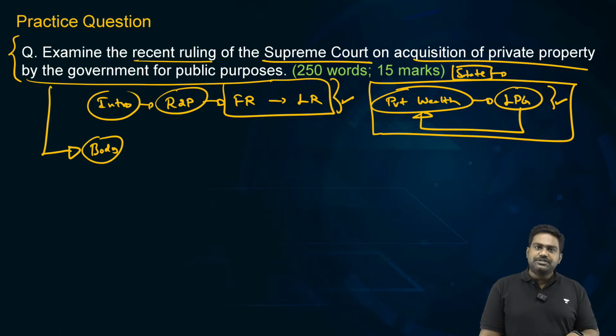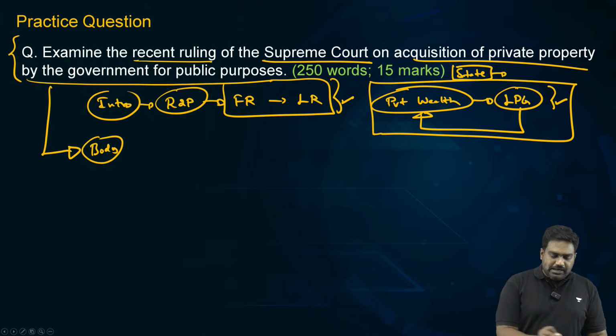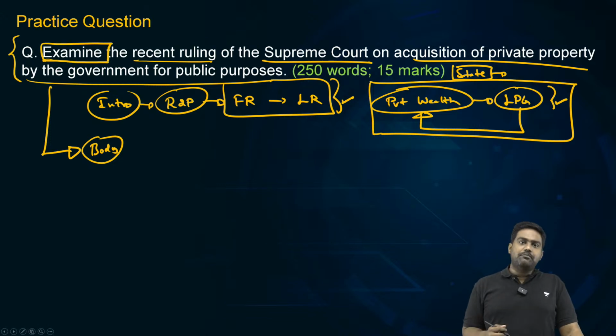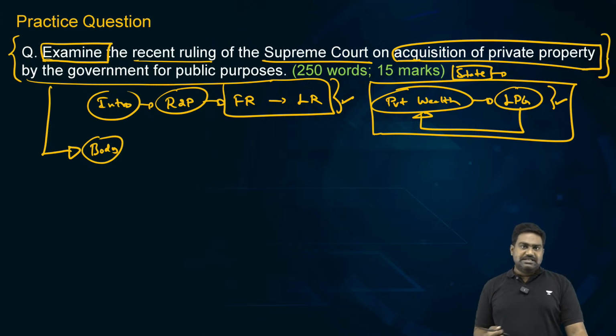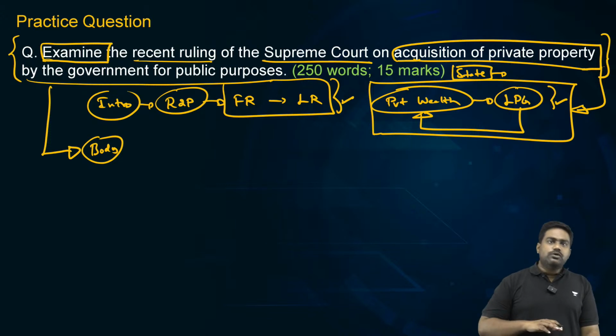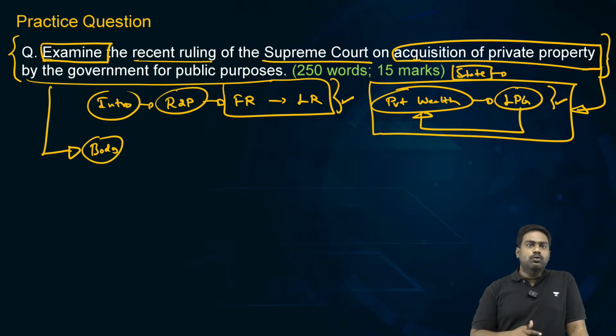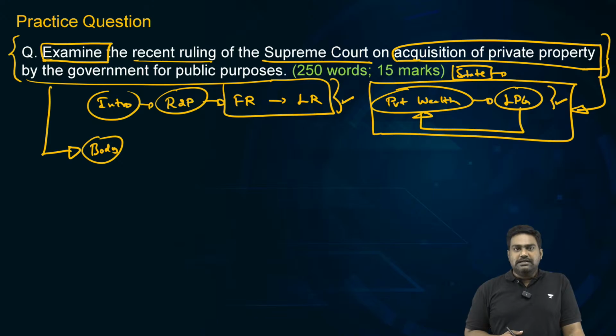So present those arguments, then conclude your answer by pointing out that government, yes, should have the right to acquire private property, but only in exceptional circumstances. Only when the larger public purpose is being fulfilled, but not in each and every instance. Right? If private property is not protected, then it might kill private enterprise. It might kill the market-driven economy. Right? So you need to present that counter view as well and balance out the answer.